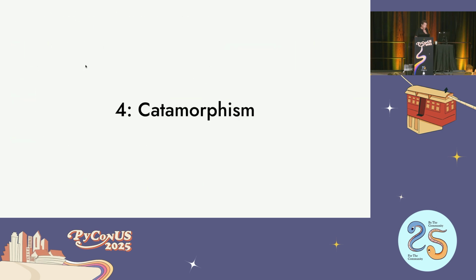So now I want to talk about this word, which is catamorphism. If you're freaking out, don't worry, because I do too. If anyone's a functional Haskell programmer in the room, you're probably like, this is great, I've been waiting my whole life for catamorphisms. A catamorphism is just the visitor pattern for a recursive data structure. That's it. It sounds really fancy, but it's not.